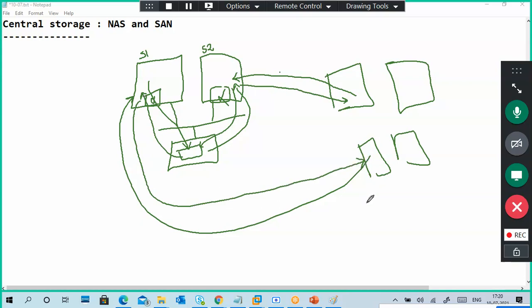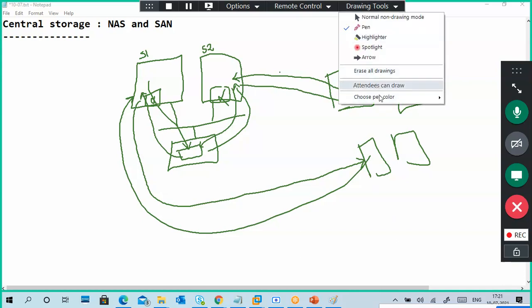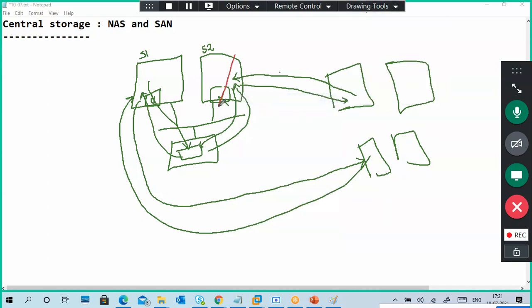Very simple, just like a database kind of stuff. Okay, you want a report. Last time in your group chat box, there were a lot of questions about SQL queries, right? Simple example, I'm taking like that only. He queried something, data is stored in the central, he can take it and give it. Now the original question is, what if my server is down? Can I access the data?